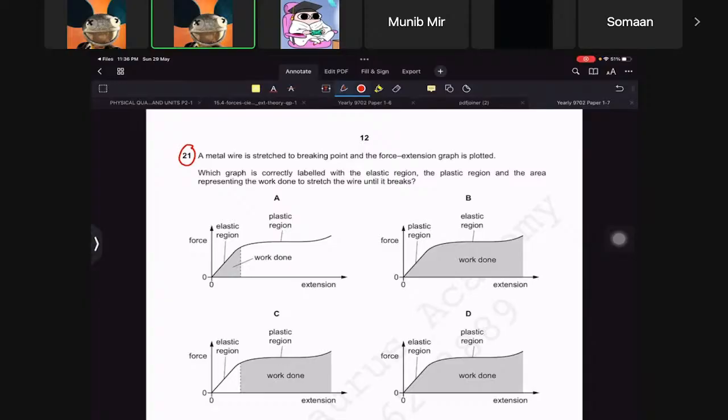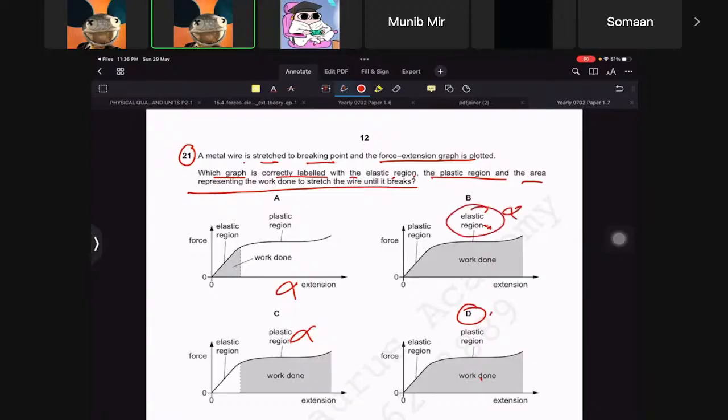The metal wire is stretched to breaking point, force-extension. Which graph correctly labels the elastic and plastic region? The area represents work done. So work done has to be the full area, not the half. So this means that the correct answer would be B or D. These are not right. Work done, D. Why is this one wrong? Because the elastic region should be here and the plastic region should be here.